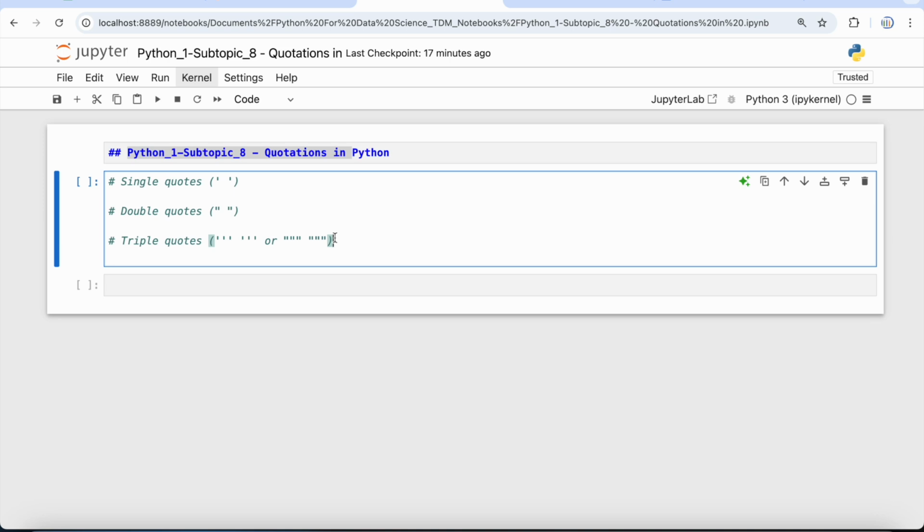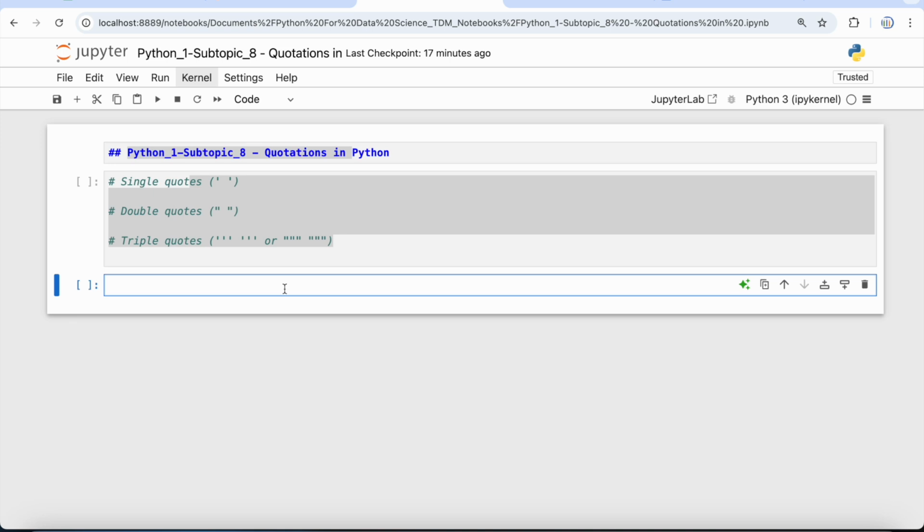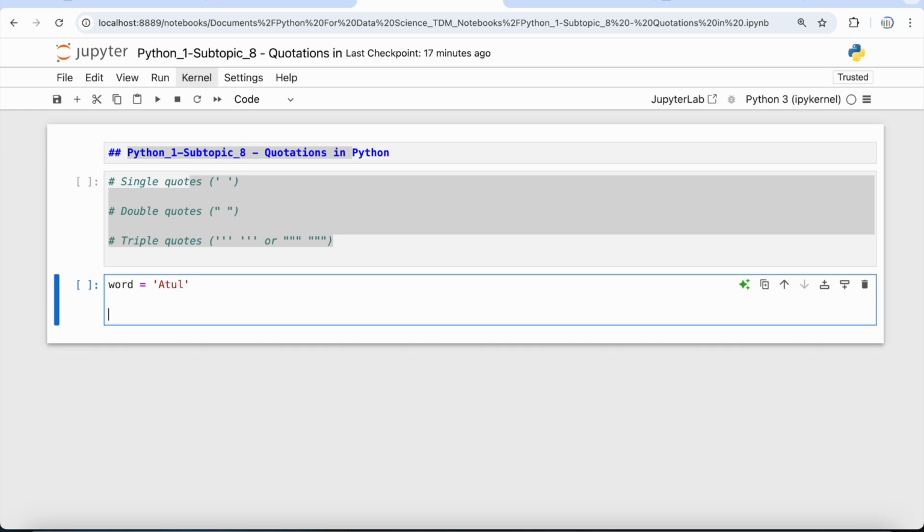So let's go and use these three different quotes in Python to store a particular string or word and then print it. Let's take an example of single quotes first. I'm going to take a word, and in this word I'm going to put my name. The second thing is that I'm going to take another word and use double quotes over here.